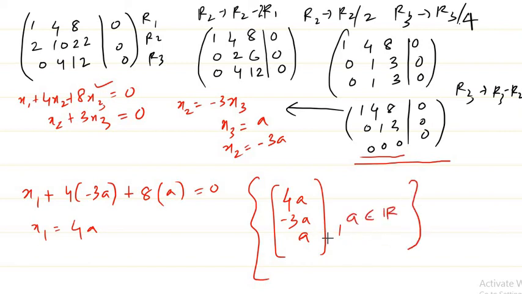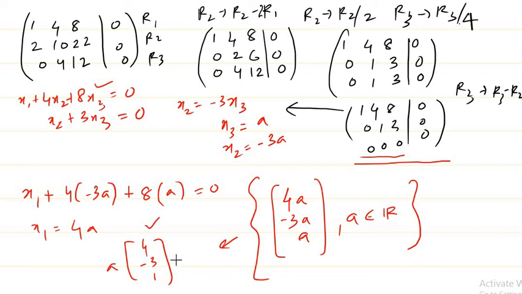So if you go on changing the values of a, you get different vectors, but you can see here this can be written as a times (4, minus 3, 1), right? That means we just need one vector to generate all the vectors in the null space of this particular matrix.